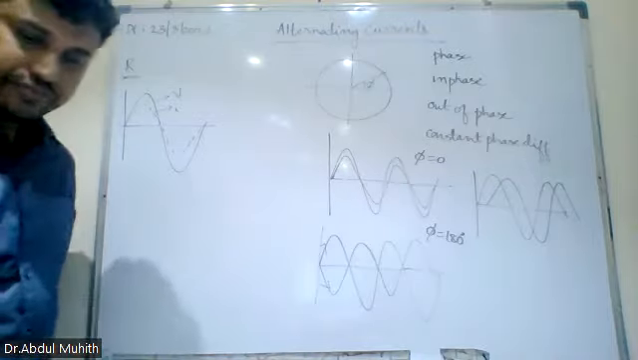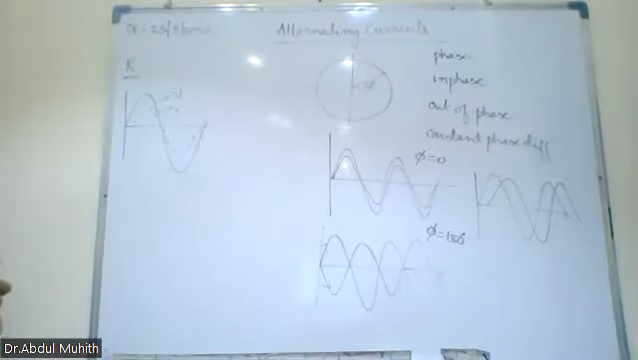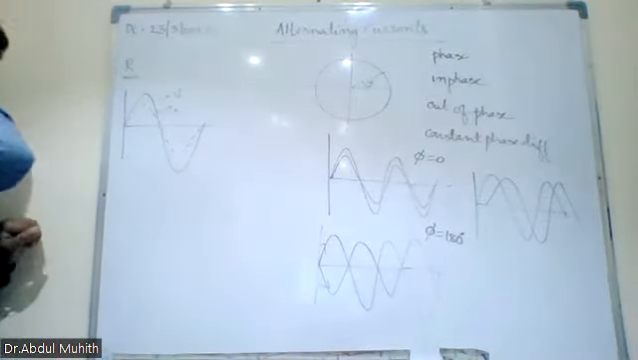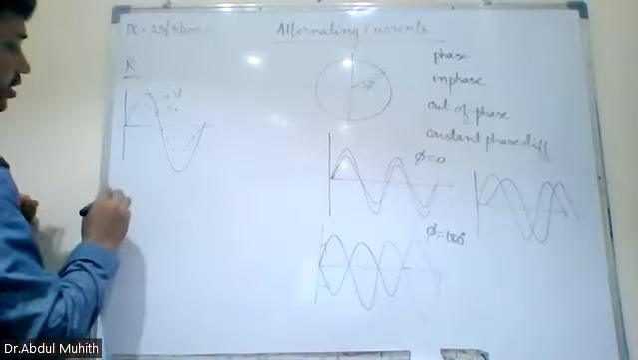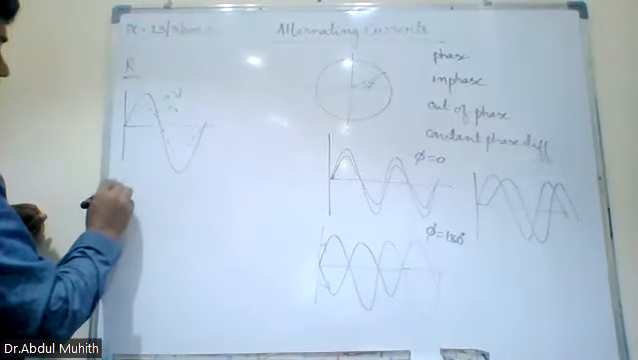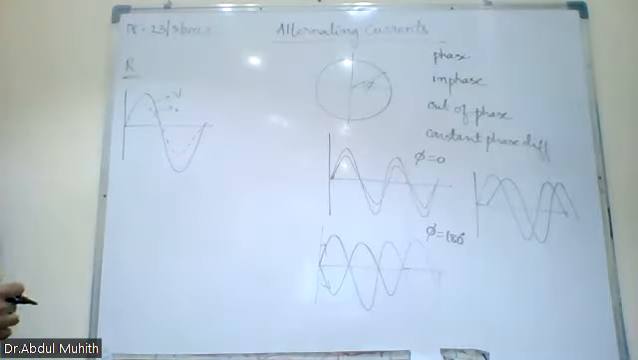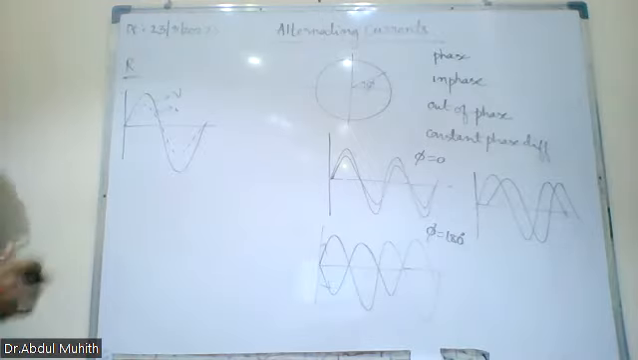Now, here we have a resistor in an AC circuit. So voltage and current: this is the voltage and this is the current. They are in series. The applied voltage and the current passing through the resistor are both in phase. They are in phase with each other, parallel to each other.